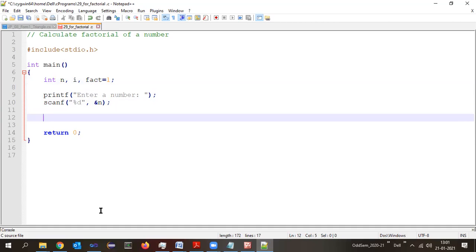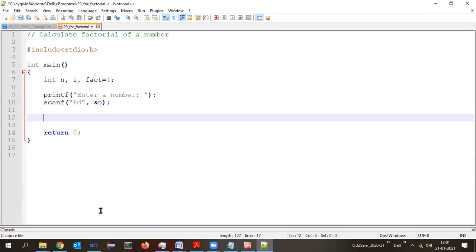Now we have studied something. One more question. Is it possible to calculate the factorial of a negative number? No. The answer is no. We cannot calculate the factorial of a negative number. We can have only positive numbers. Suppose the user enters a negative number in the program, when the program gets executed, enter a number. If I type -2, should it go and calculate the factorial of that? No. Rather, it should display a statement stating an invalid number.